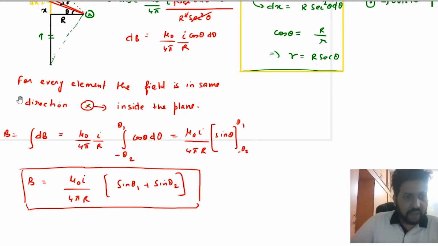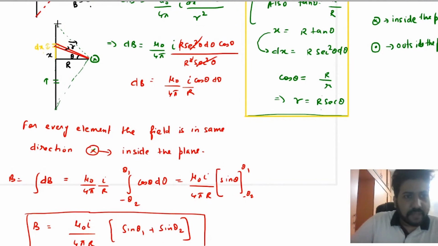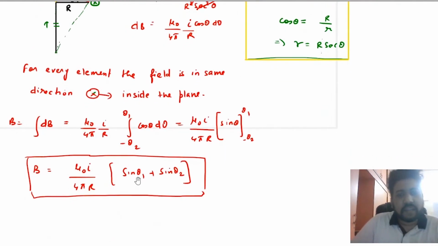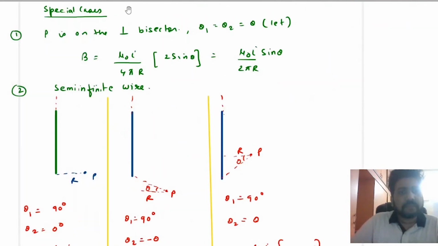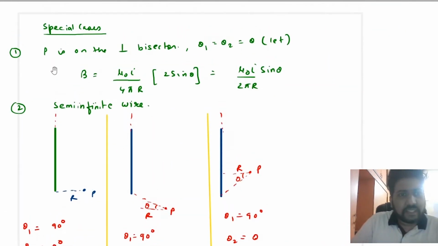Okay, you have to remember that sometimes in the question they give you this angle. If they give you this angle, using this right angle property, you can say that if this is 90, suppose this is theta, then this will become 90 minus theta. In that case, you will replace theta with 90 minus theta. Okay, so you have to carefully see which angle is given in the question. If this angle is given, then you have to first find this angle, and you have to put this angle in this formula, not this angle. Okay, so now let us do some special cases in this formula.